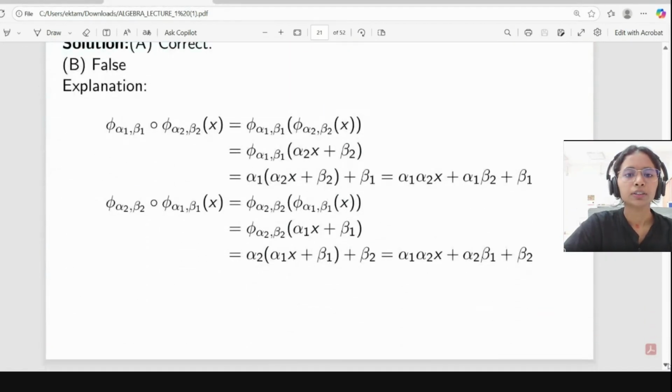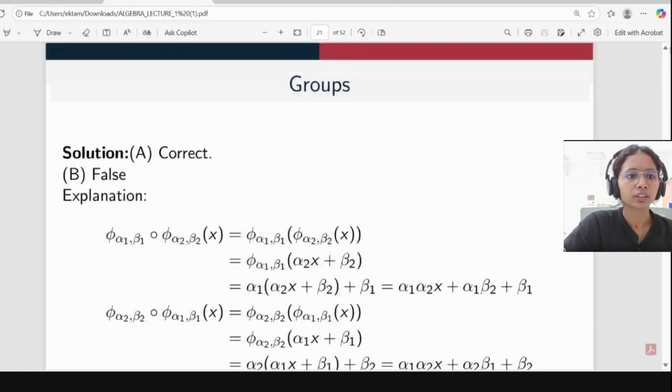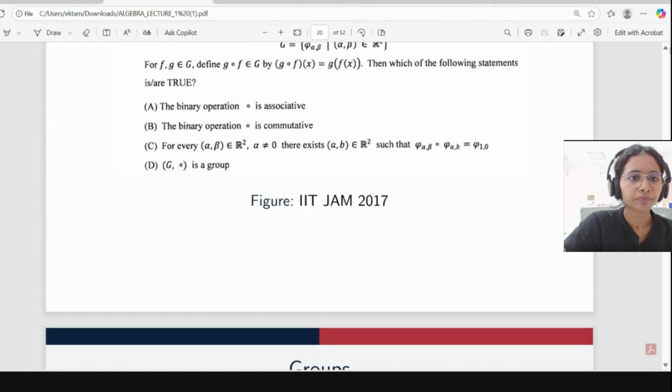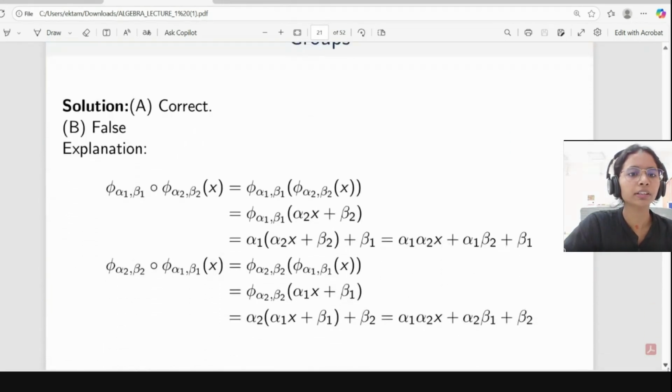By simple calculation, we can see that here we are defining phi alpha beta of x as alpha x plus beta. I think this is for commutativity I did. It's not for associativity. So this is for part B.